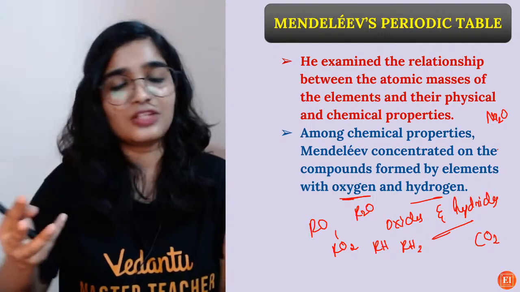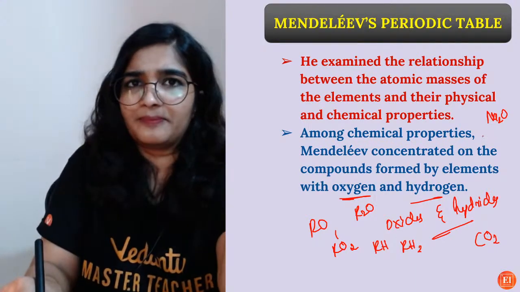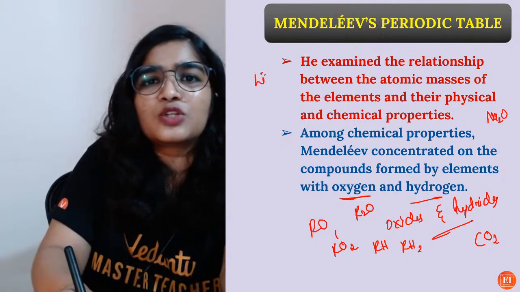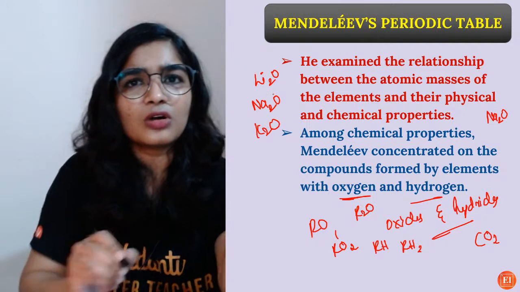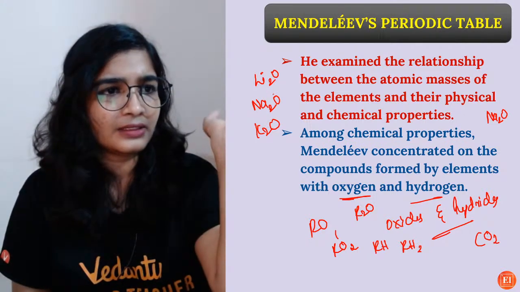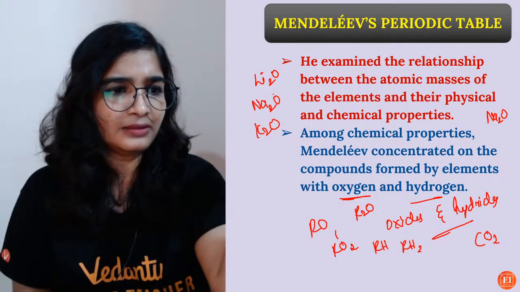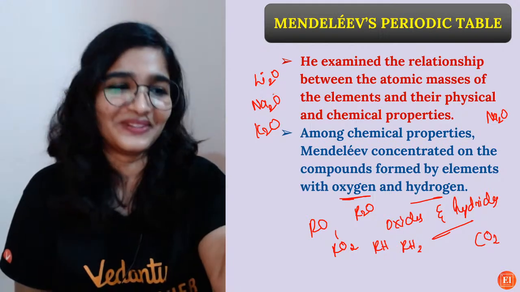You want me to repeat again? See, for example, let's take group 1. Can you tell me what are the elements present? Li2O, Na2O, K2O. These are the oxides formed. Do you agree? We are not considering hydrogen, H2O.